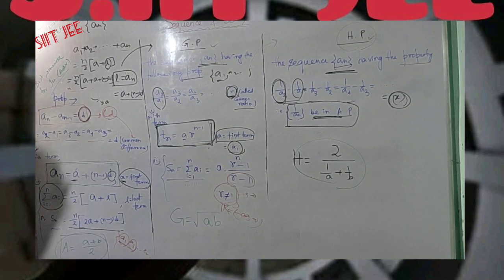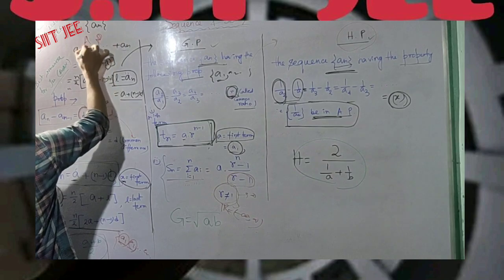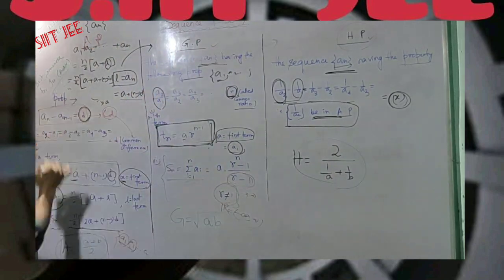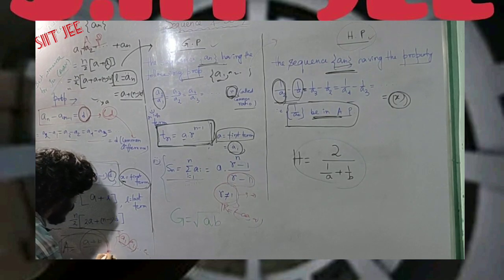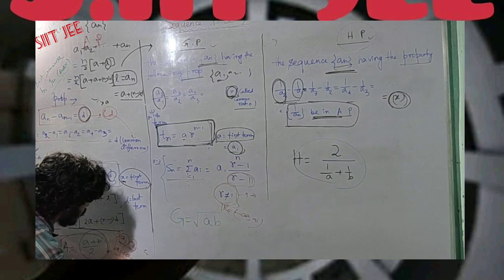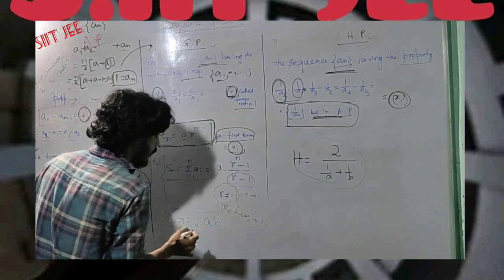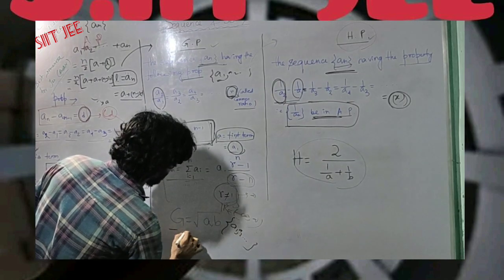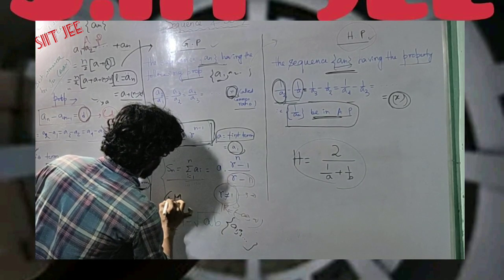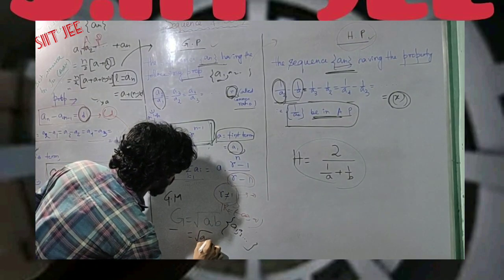arithmetic mean. That means here A stands for AM, or arithmetic mean. The series are known as AP, GP, HP. For AP the corresponding AM is represented as (A plus B) by 2, but here (A1 plus A2) by 2. For any two elements in the sequence A1, A2 and so on, the G, that means geometric mean, looks like the square root of A1 A2.